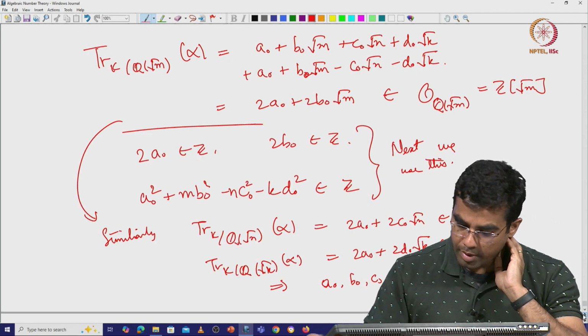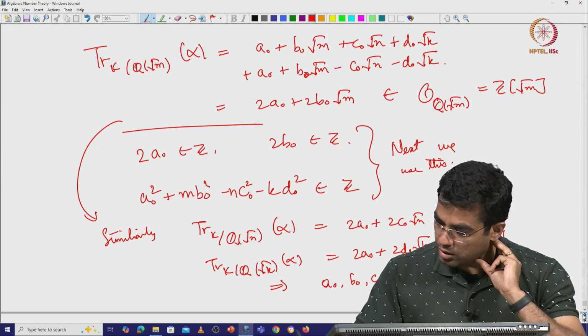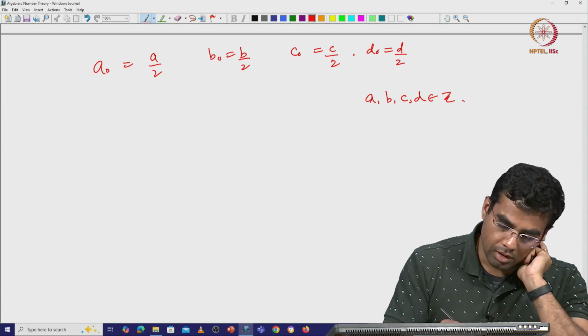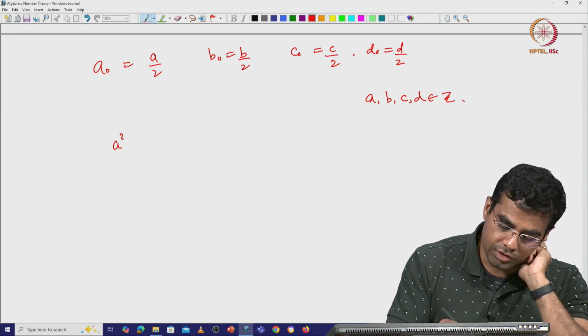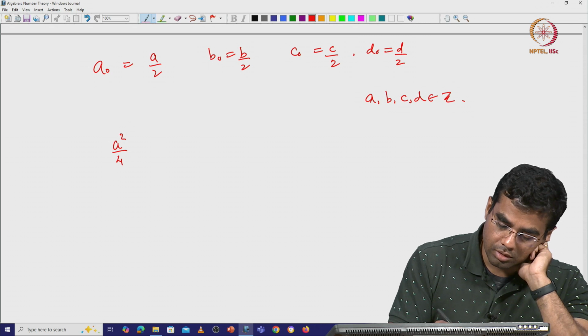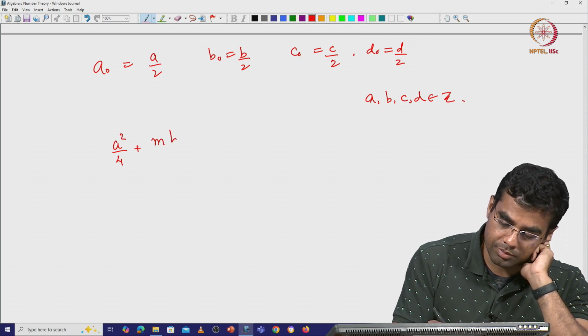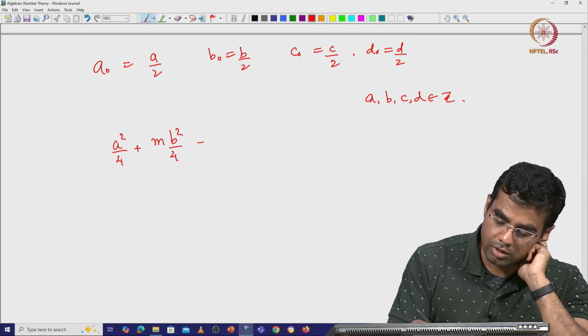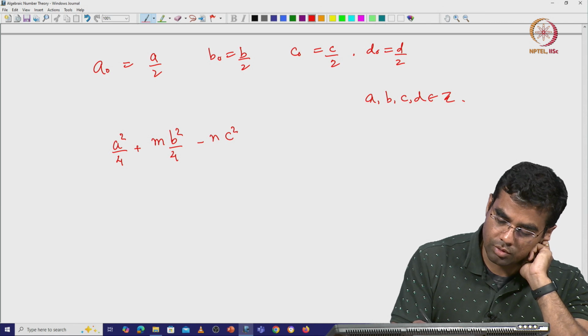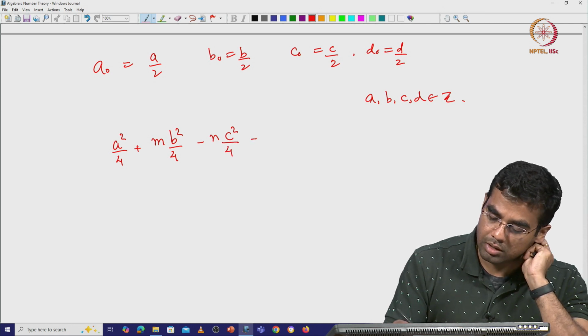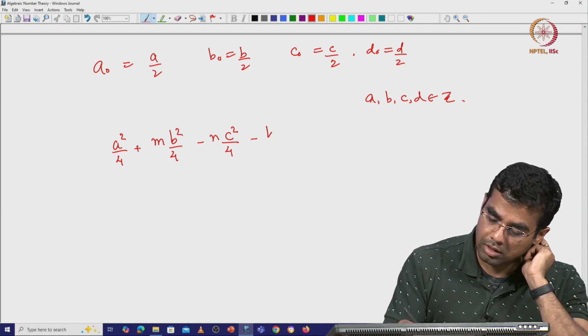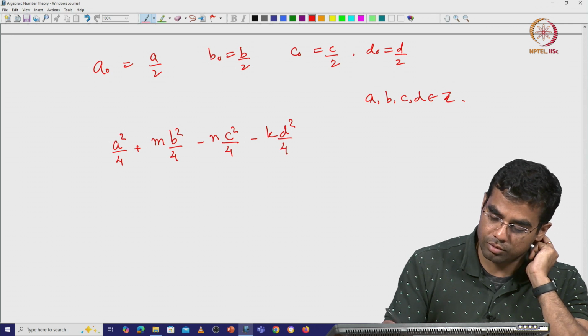And so if I go back to my equation here, I get a squared by 4 plus m times b squared by 4 minus n times c squared by 4 minus k times d squared by 4.